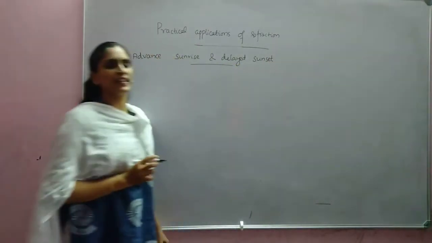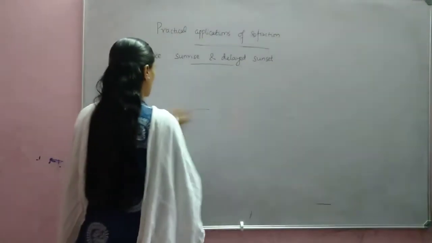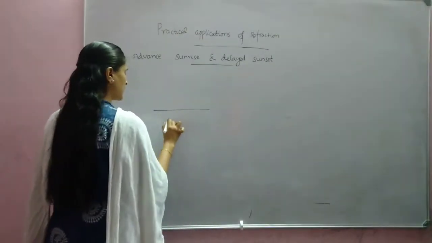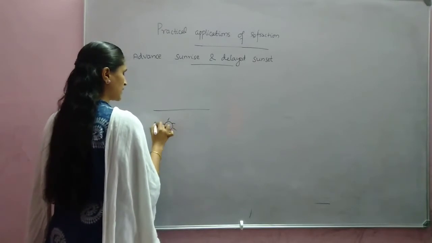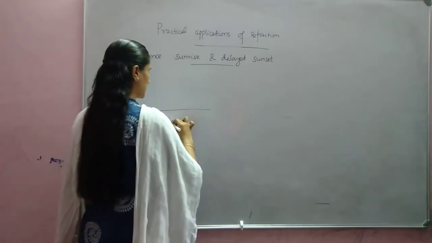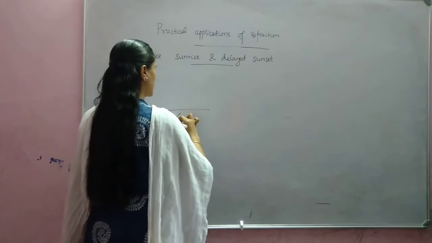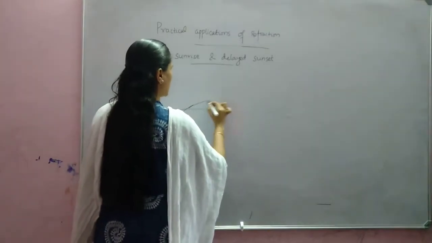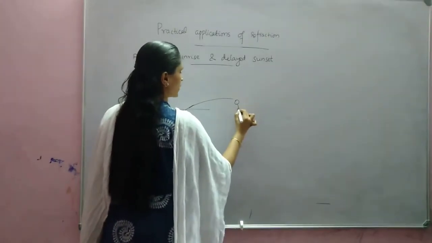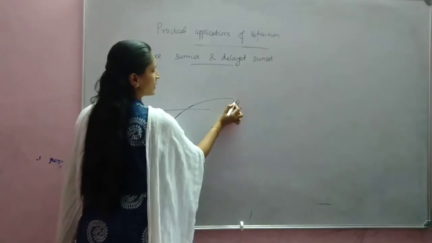Advanced sunrise and delayed sunset. That already you have studied. So if this is the horizon and if the sun is here below the horizon, the rays are coming from the sun. As it comes, it bends and bends, and finally, if a person is standing here, for him the rays are coming like this. So what happens?